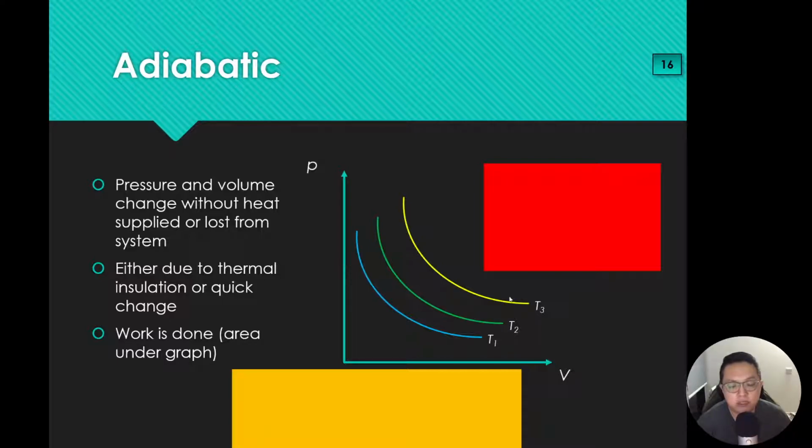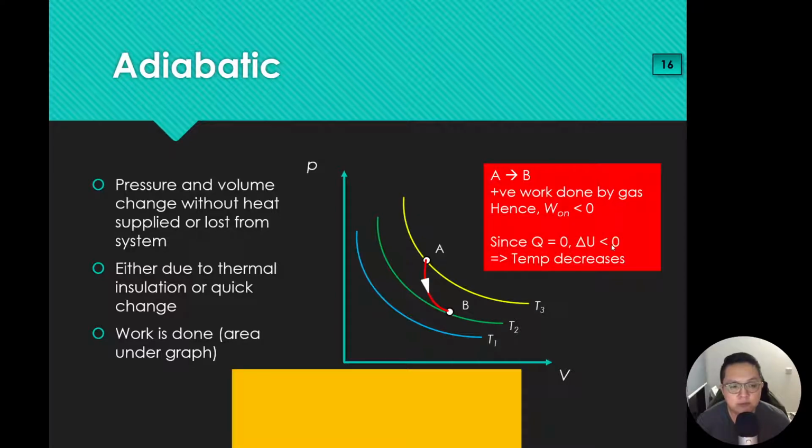So let's show you how the movement can take place. I can go from A to B, the red color line. Let's look at how we can analyze this one first. From A to B, because the gas has expanded, higher volume, the work done on the gas is less than 0, because positive work is done by the gas, therefore negative work is done on the gas. Since Q is 0, and remember delta U is W on plus Q in, since W on is less than 0 and Q is equal to 0, delta U has to be less than 0. That means the temperature is decreasing.